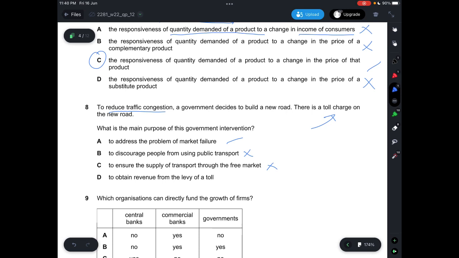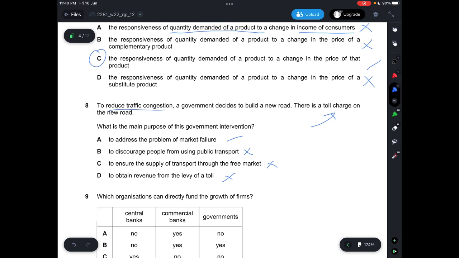D says to obtain revenue from the levy of a toll, which is not correct. Basically, if the government decides to build a new road, they're actually going to spend more building it and maintaining it, and the toll charge that they get in return will not really be revenue at best. It could be a purpose as well, but not exactly the main reason. The main reason is to address market failure, because most private concessionaires would choose not to build a road because they are not sure of making a profit, if, let's say, there's no traffic congestion to begin with.